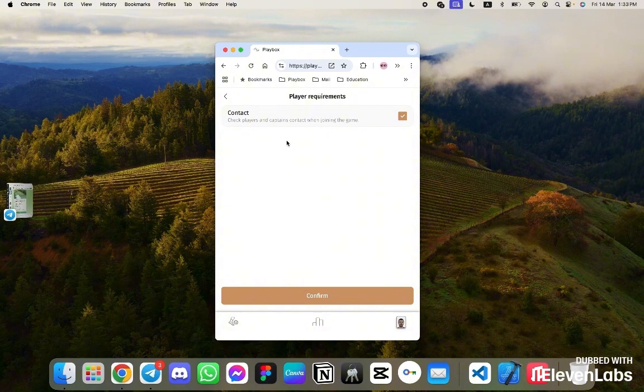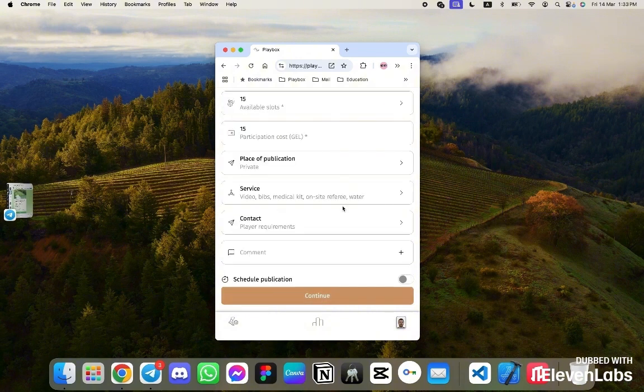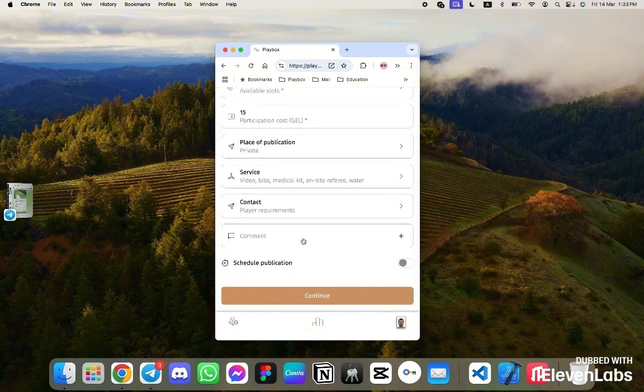The list of requirements and settings for organizers will be expanded. So requirements will be added here, such as profile completeness, like a photo, for instance, the presence of contacts, the presence of something else. For example, also gaming, meaning a certain number of games that the person has played, or having a certain rating, or only in a certain position, and so on and so on. That is, the organizer himself will be able to configure the players he wants to attract.